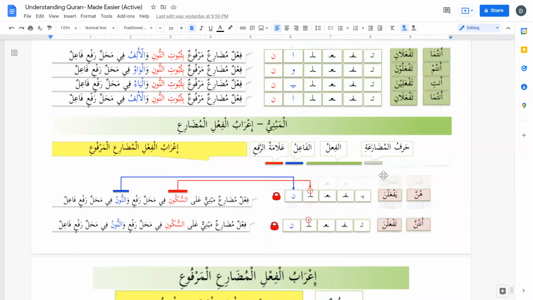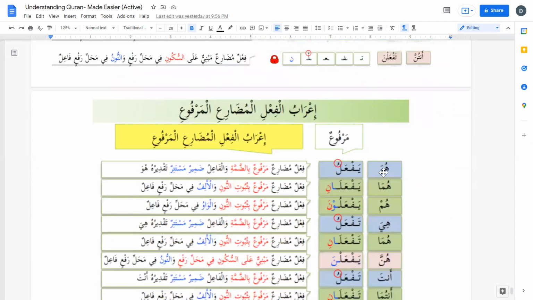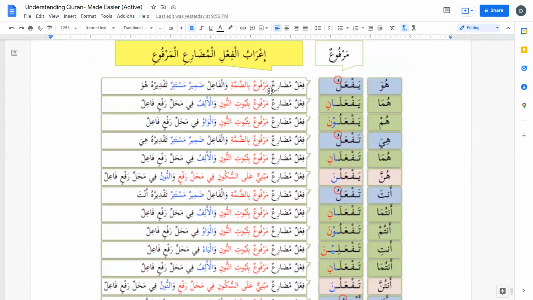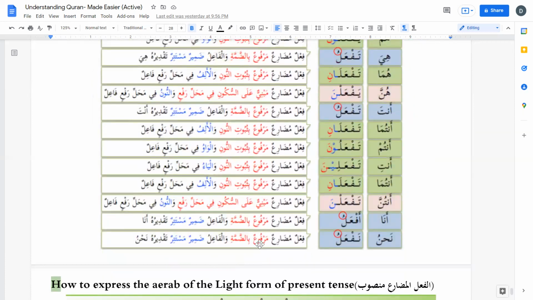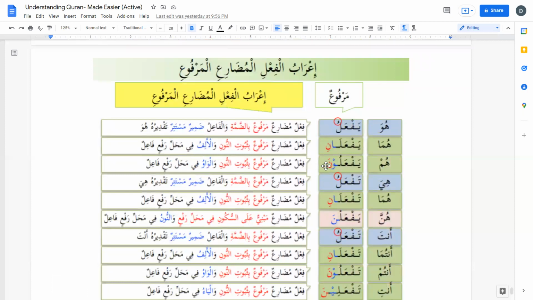Okay, so far we have done the Aerab for present tense regular form. Aerabul fi'l mudari marfu. So marfu form we did, and this is all together. You can see that the blue ones are af'alul arba, yaf'alu, taf'alu, taf'alu, af'alu, naf'alu, and over here we say that this is marfu bid dhamma. We say that this af'alu is present tense or fi'l mudari marfu bid dhamma, and when noon is there,